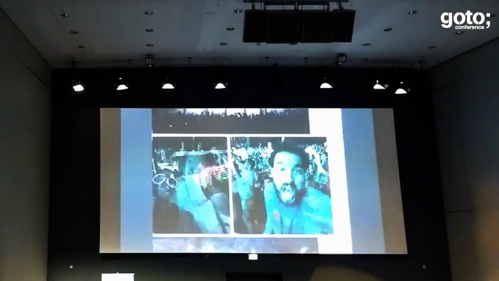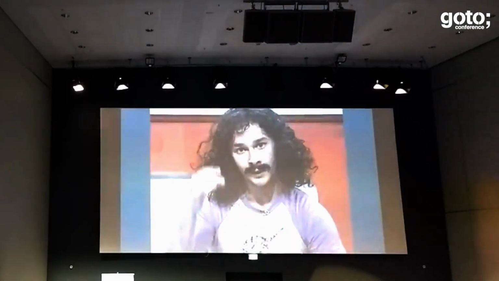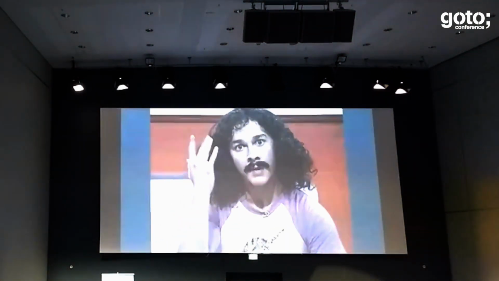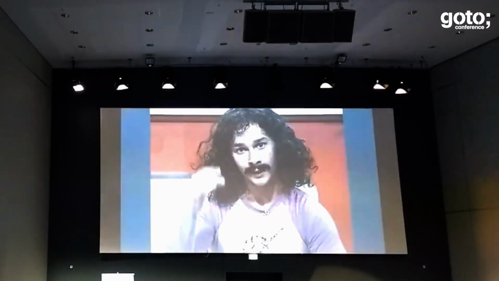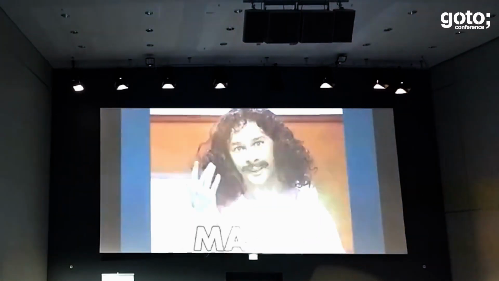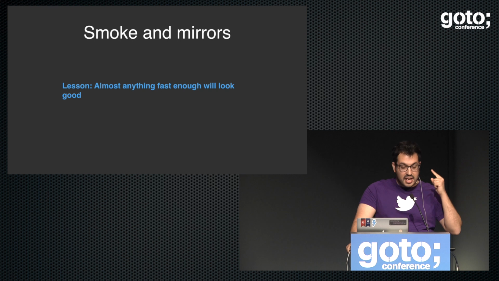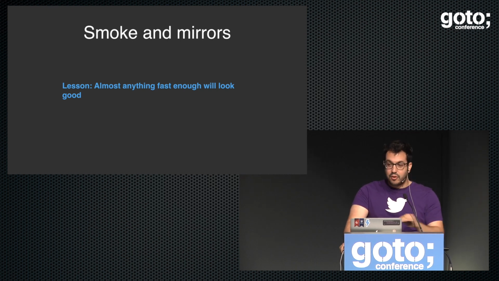It's all smoke and mirrors. They're just tricking us, but that's magic, guys. That's what we do. We do magic. So the lesson here is, sorry, let's put it back. It's really good. Magic. Okay, yeah. So the lesson is anything fast enough will look good enough, and that's true for everything.